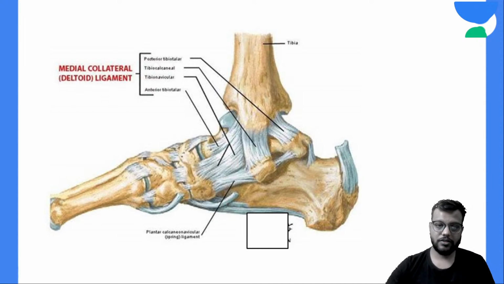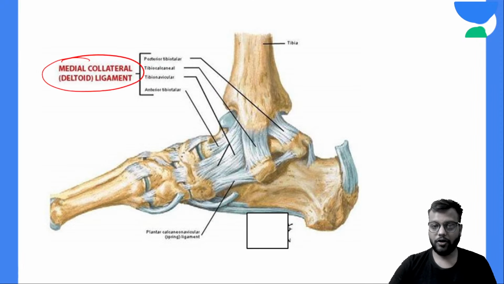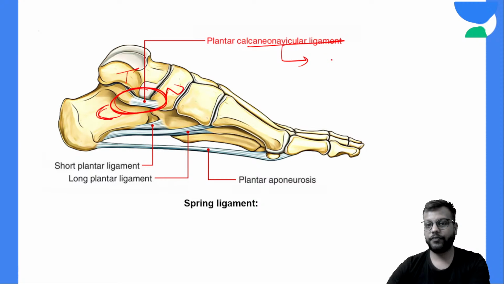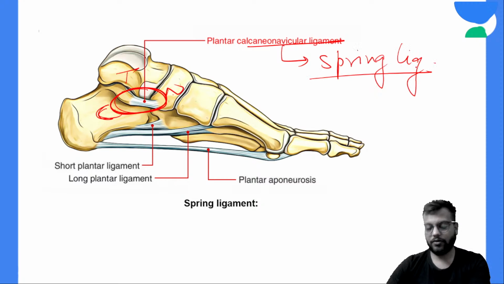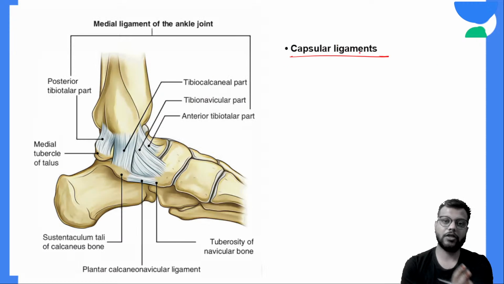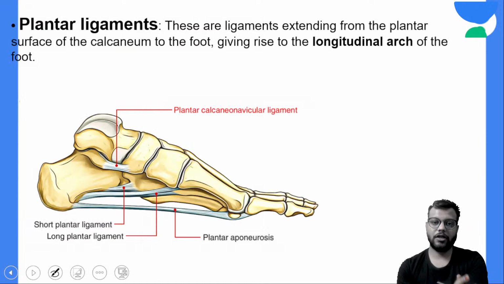So here you can see this is your deltoid or the medial collateral ligament on the medial side, whereas this is your calcaneum, this is your navicular, this is your talus. So between calcaneum and navicular this is your calcaneonavicular ligament, which is also called the spring ligament. Okay, this is your spring ligament. Capsular ligaments, you just need to know what the capsular ligaments are, that's it.